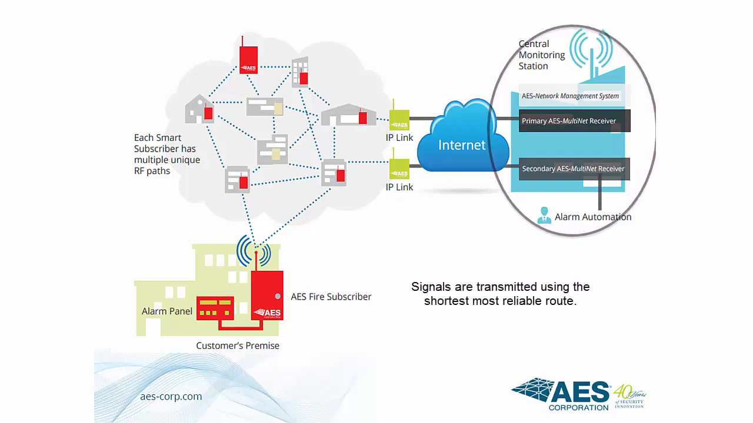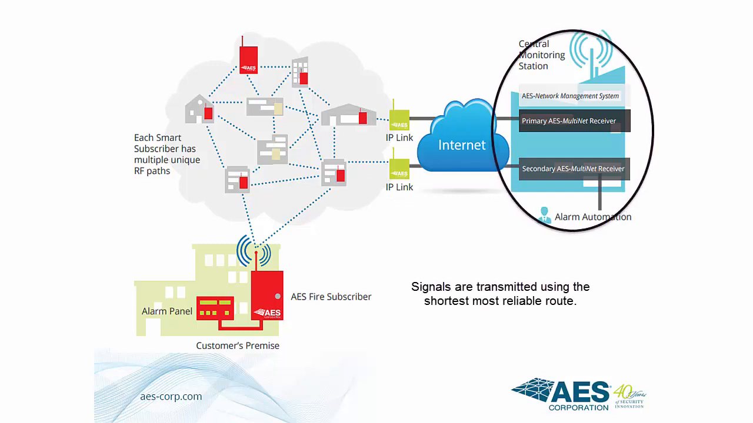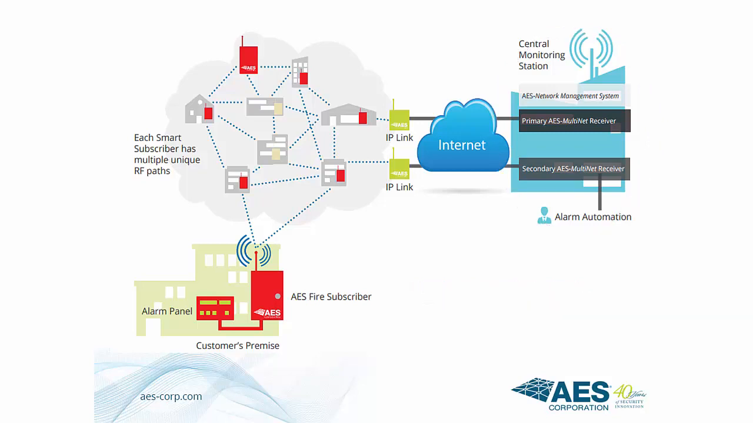Signals follow the shortest, most reliable route of all the available path options at that moment. This ensures fast, reliable alarm communications. An alarm signal that is generated at the customer's premise will be transmitted from the subscriber through the mesh radio network. Subscriber units regularly assess the health of the mesh network and self-heal as conditions change.